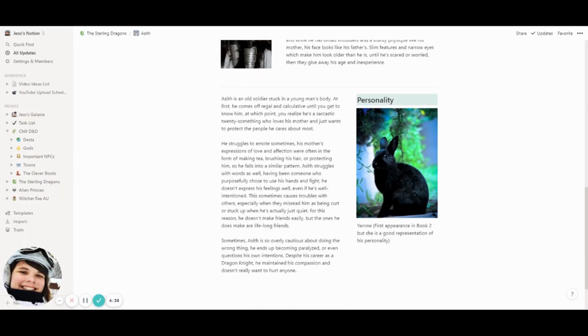So ultimately this isn't too different from my D&D stuff, but I just wanted to show you another way you can use it. Obviously, there's more paragraphs, there's a lot more photos on this one where I'm keeping track of how people look and how things look and what I'm thinking of, and sometimes I put things in there. Like on Ace's page, I have this picture of this rabbit because I feel like rabbits are very indicative of his personality. So that's something that I put in there.